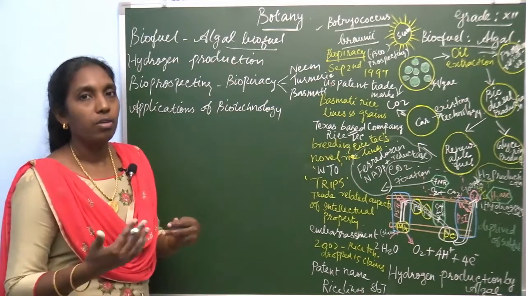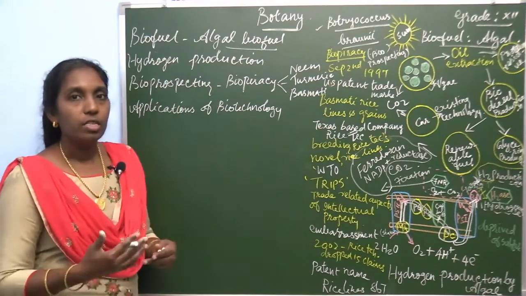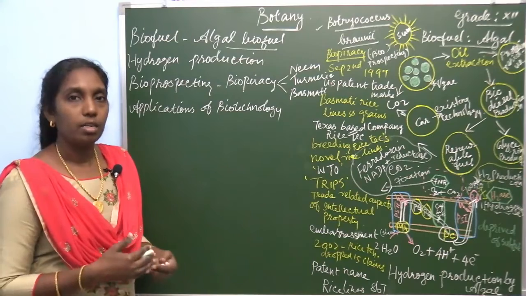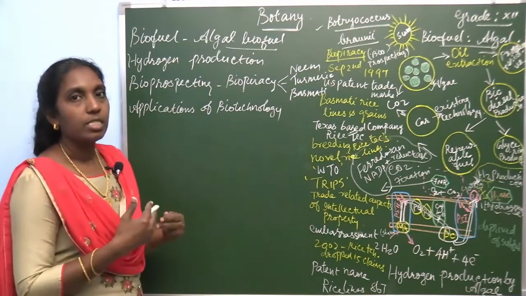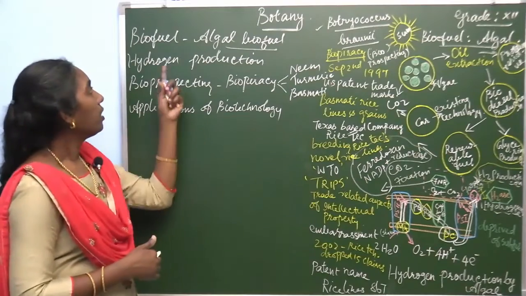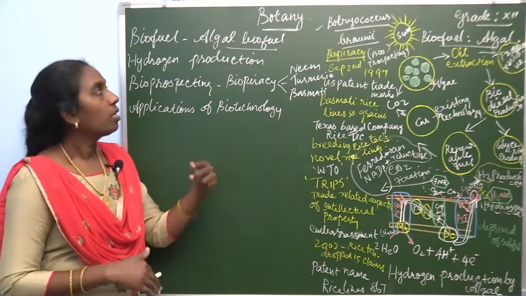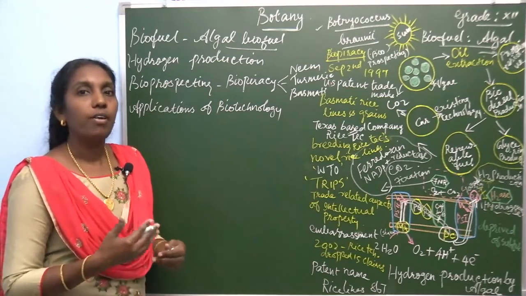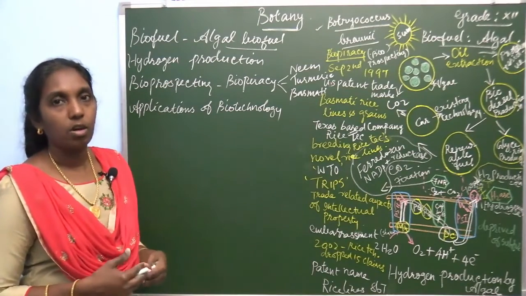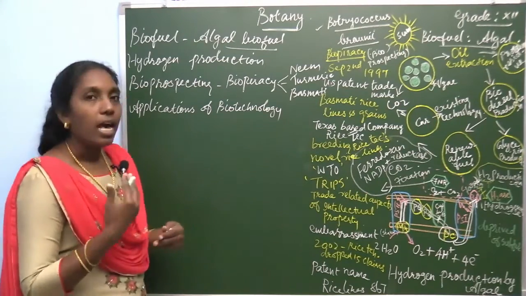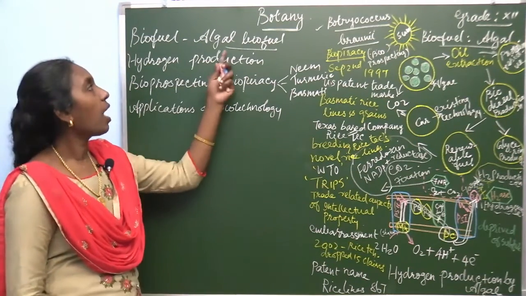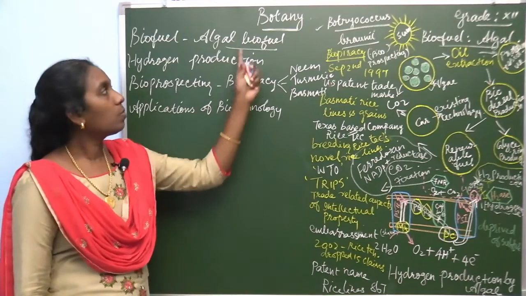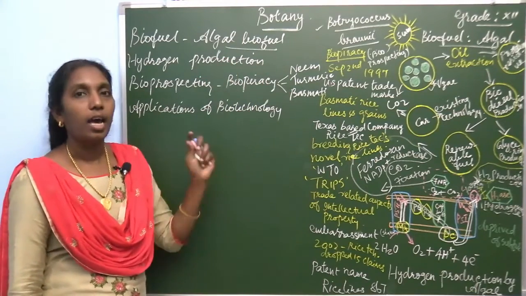Normally the source of biofuel is sugarcane or corn; from maize or sugarcane the biofuel is obtained. Here, instead of the liquid fossil fuels, the petroleum products or fossil fuels, the alternative source of these fossil fuels is algal biofuel. So, these biofuels are obtained from algae.